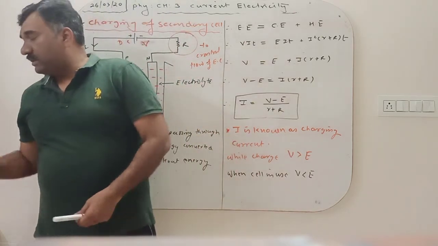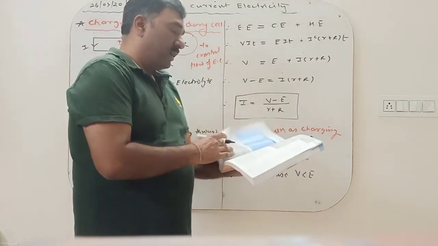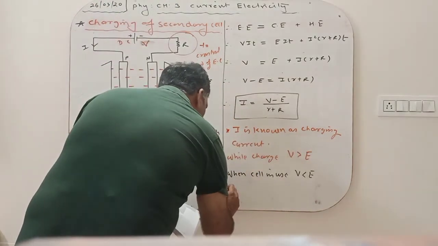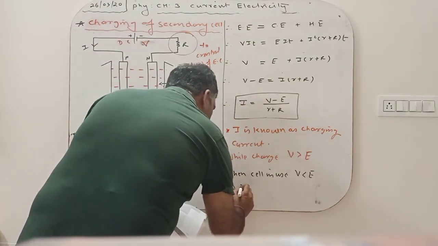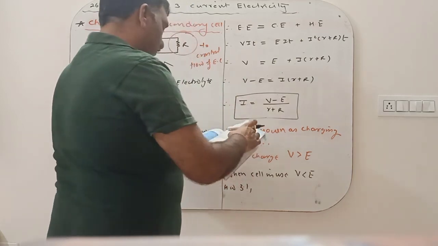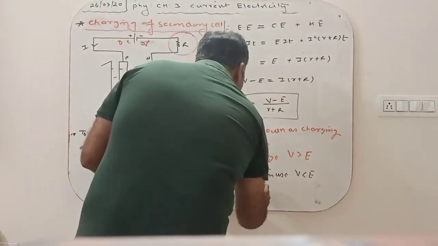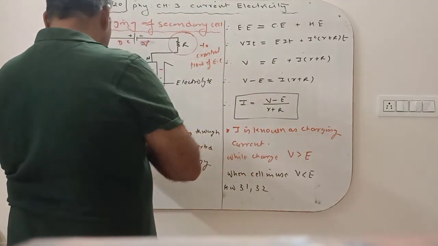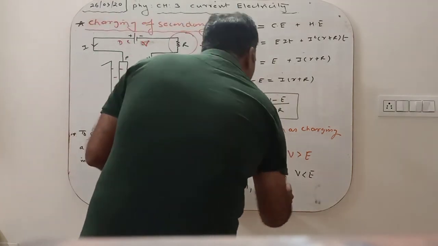So from the textual exercise, you can solve question number 1. First question 3.1, 3.2, and 3.11.